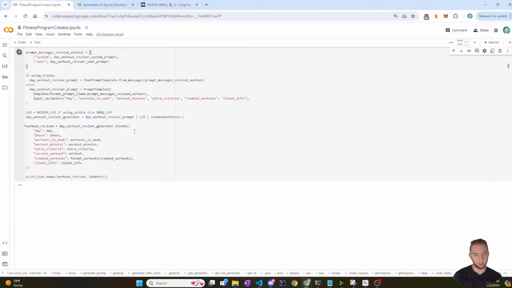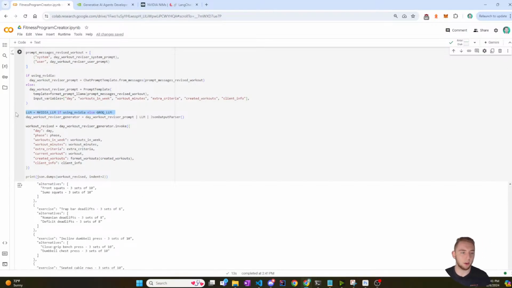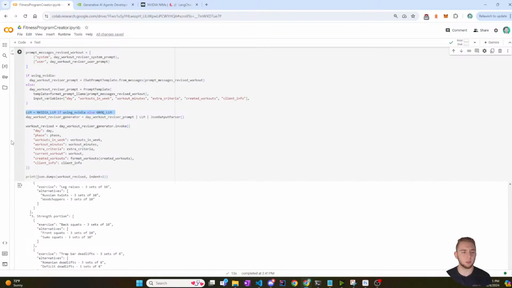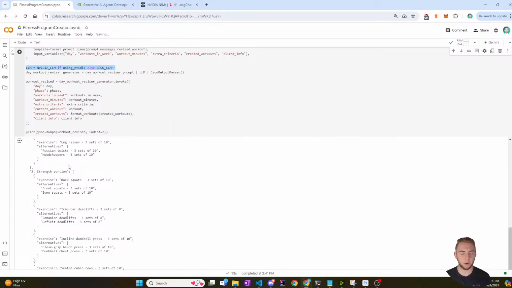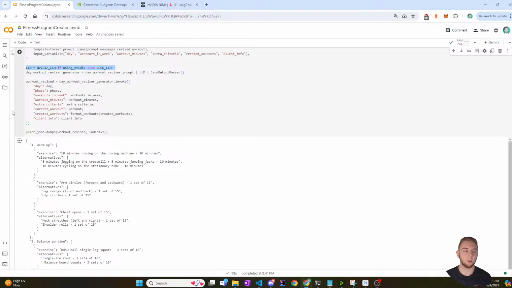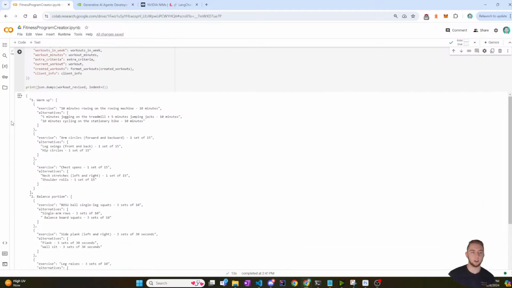Takes a little bit longer here because it's actually using the API for Nvidia NIMs, but that is all good. I'm willing to wait. And that's actually another reason that it's good to have this setup here where I can switch between Llama with Groq and then Llama with Nvidia, because Groq is quicker in general. And you hit some rate limits where it slows itself down without actually telling you. So Groq isn't super speedy either, but it's definitely faster than Nvidia,